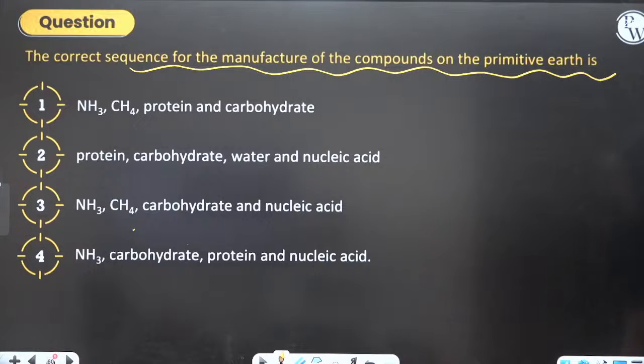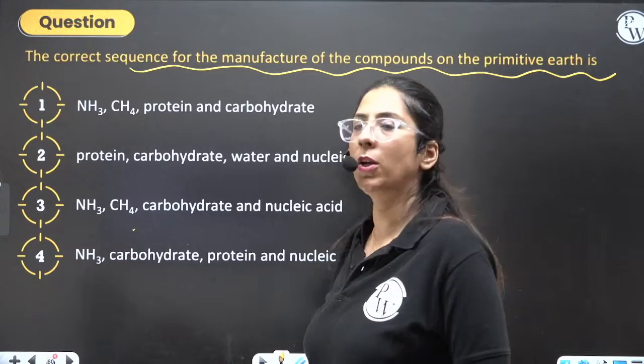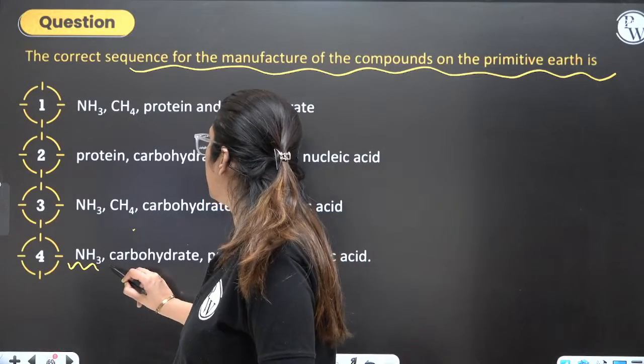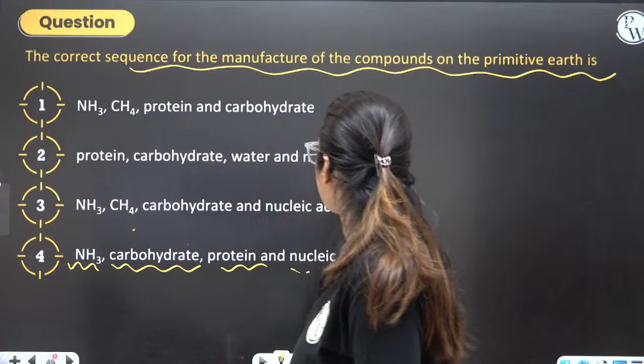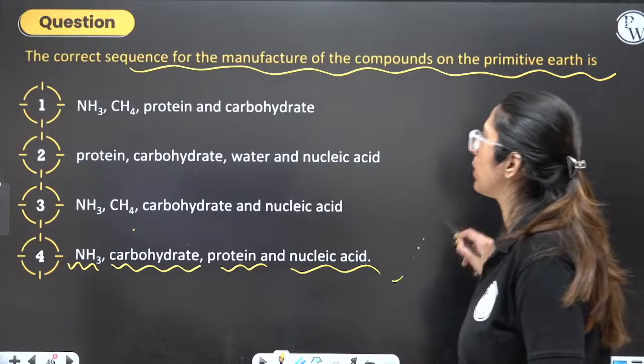Now, next is, the correct sequence of manufacture of compounds on the primitive Earth is. Come on. What is that? That is this. First ammonia, then carbohydrates, then came the protein, and then came the nucleic acids. This is the sequence. Okay.